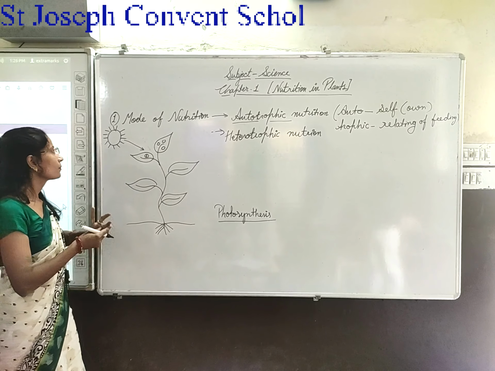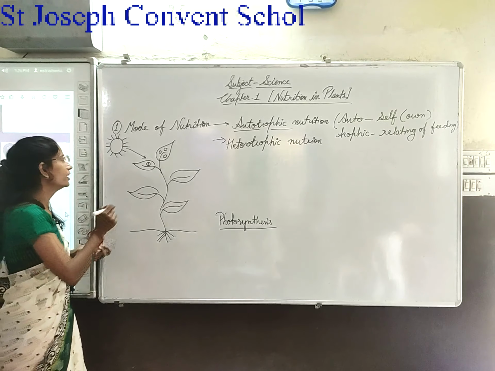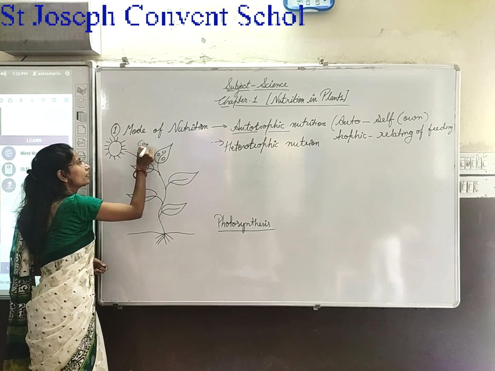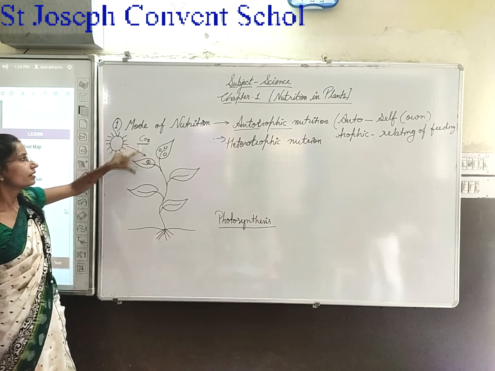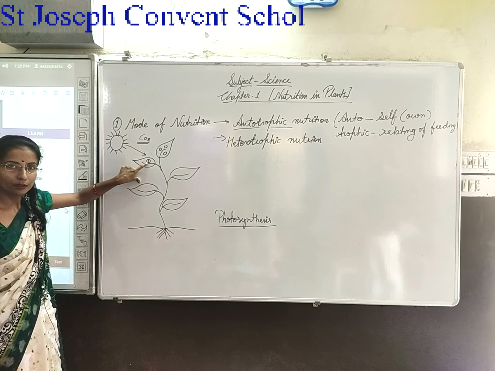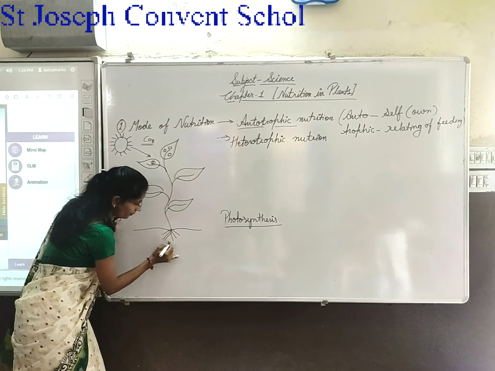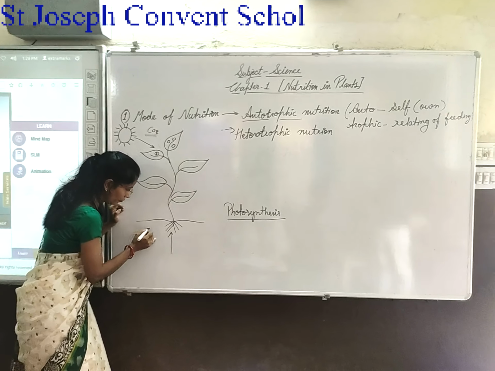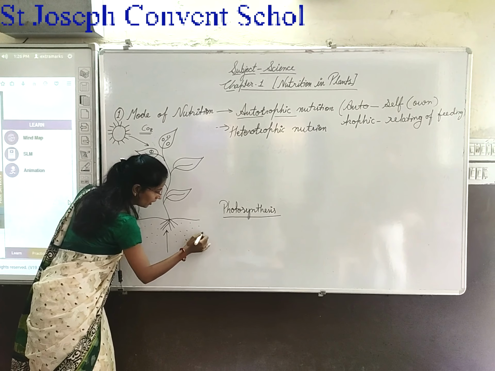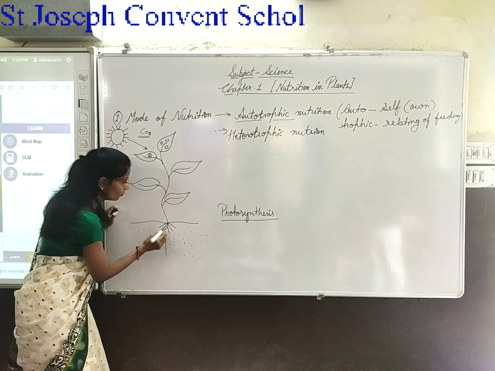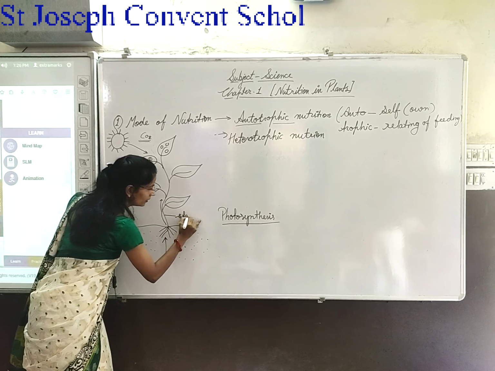So, by sunlight, the stomata and the carbon dioxide present in the air: carbon dioxide is present in the air and this air enters the stomata. After that, through the roots, water and minerals are moved by the stem.